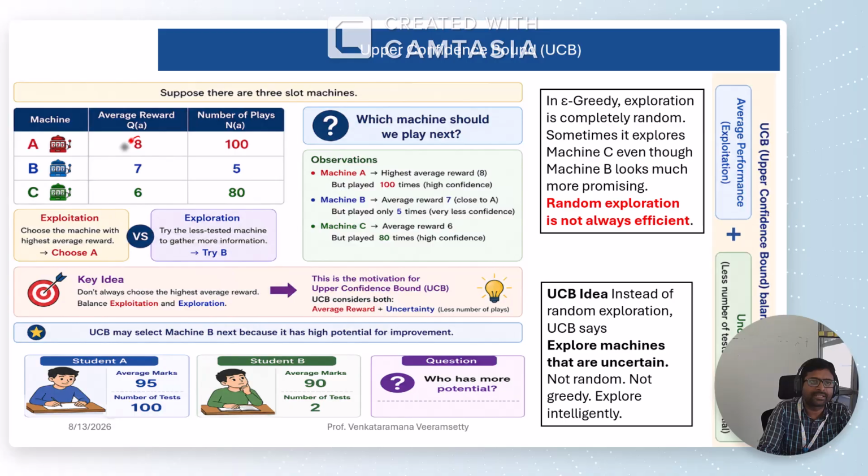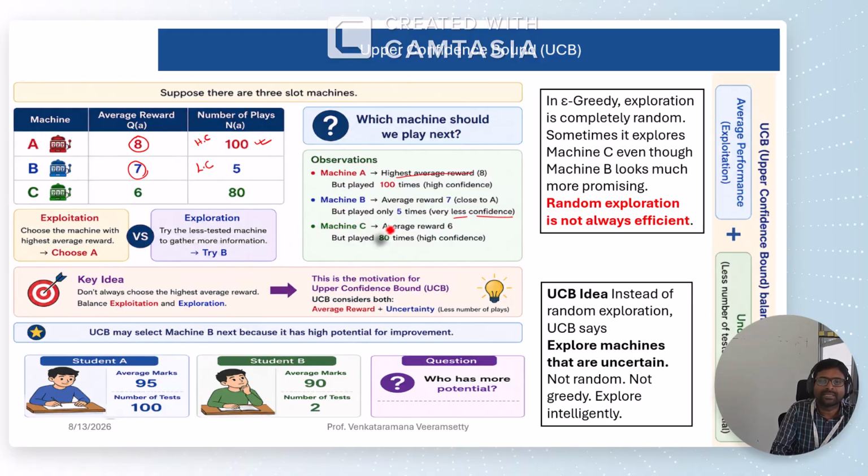Done. Now if you observe here, among all these three, mission A gave the highest average reward of 8 rupees, and it played 100 plays. So this is called high confidence, because it participated in more plays. Coming to mission B, it has a reward of 7, which is close to mission A, but it participated in only 5 plays. That means it has low or less confidence.